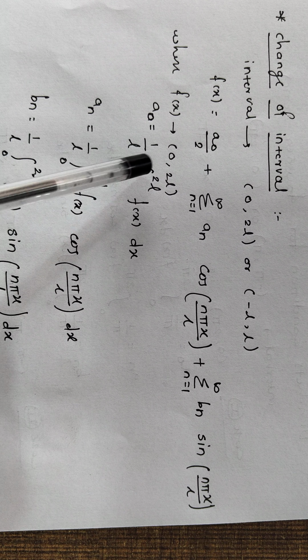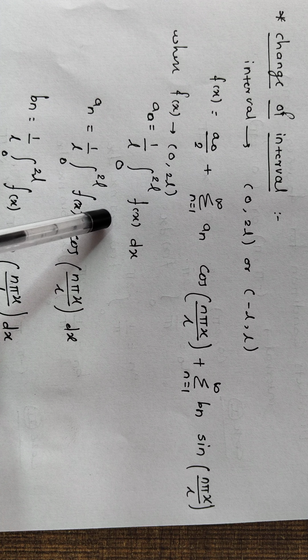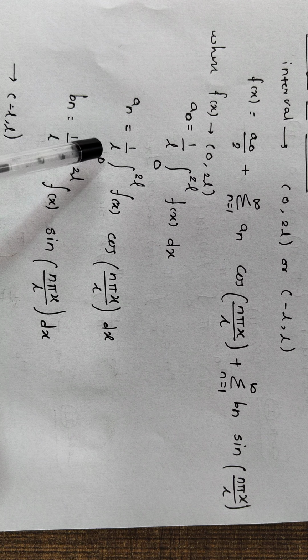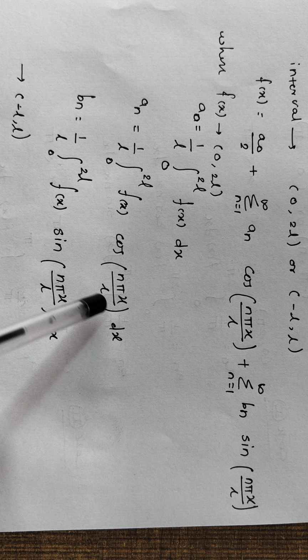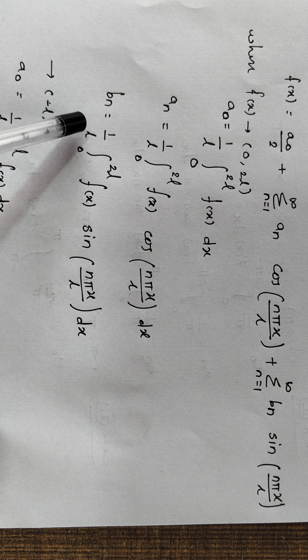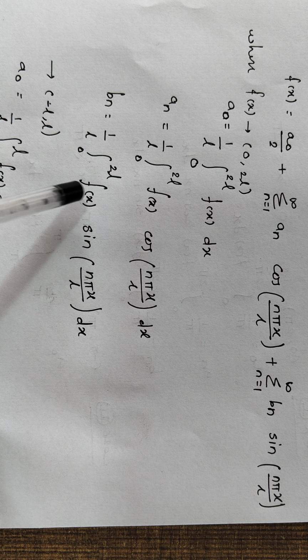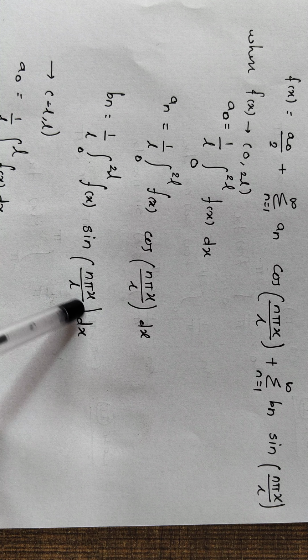A naught is equal to 1 upon L integration 0 to 2L f of x dx. An is equal to 1 upon L integration 0 to 2L f of x cos n pi x upon L dx. Bn is equal to 1 upon L integration 0 to 2L f of x sin n pi x by L dx.